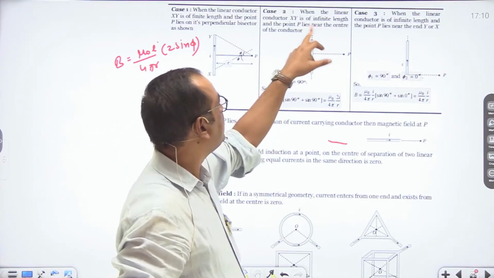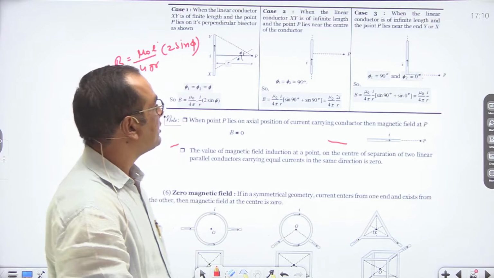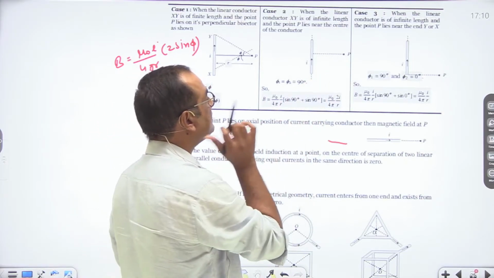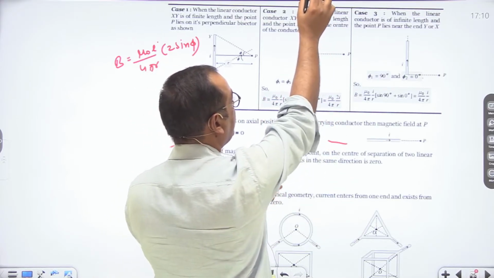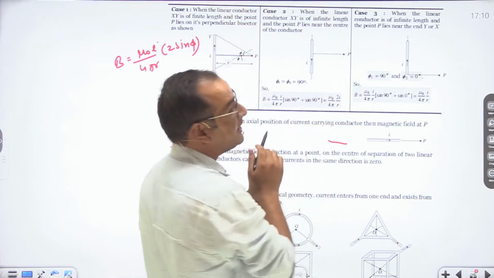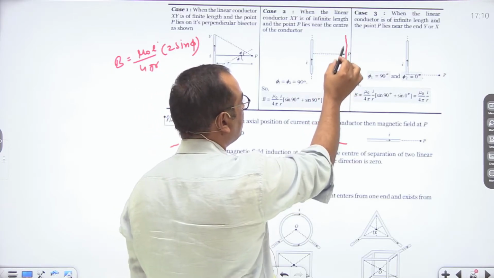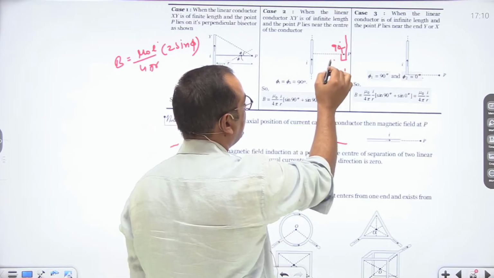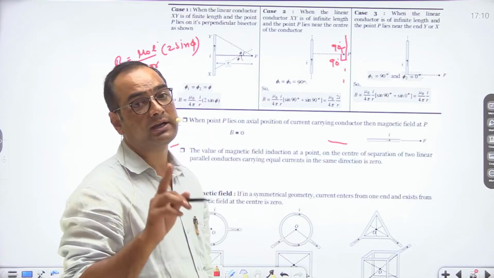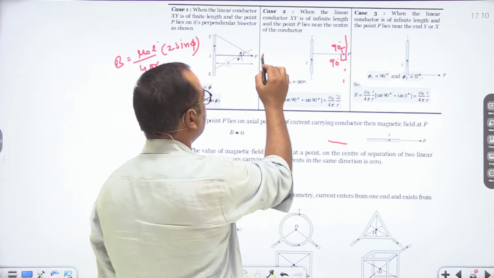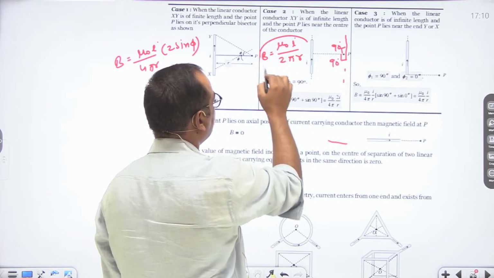Now second case, when the linear conductor XY is of infinite length and midpoint P lies near the center of the conductor. Both ends are at infinity, so each infinite end will make an angle of 90 degree with point P. So both angles are of 90 degree, and sine 90 plus sine 90 becomes equal to 2, and magnetic field intensity for a current carrying conductor of infinite length becomes B is equal to mu naught I upon 2 pi r.